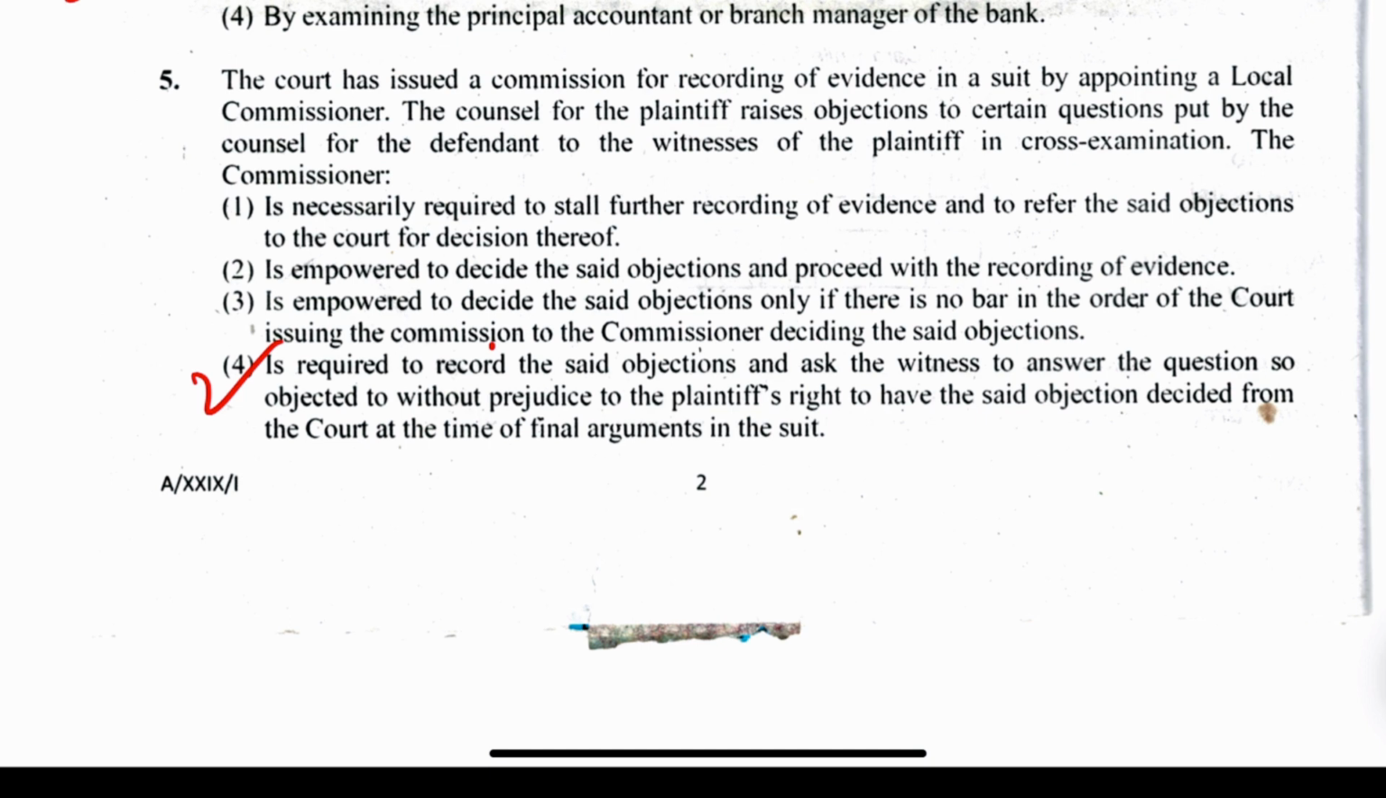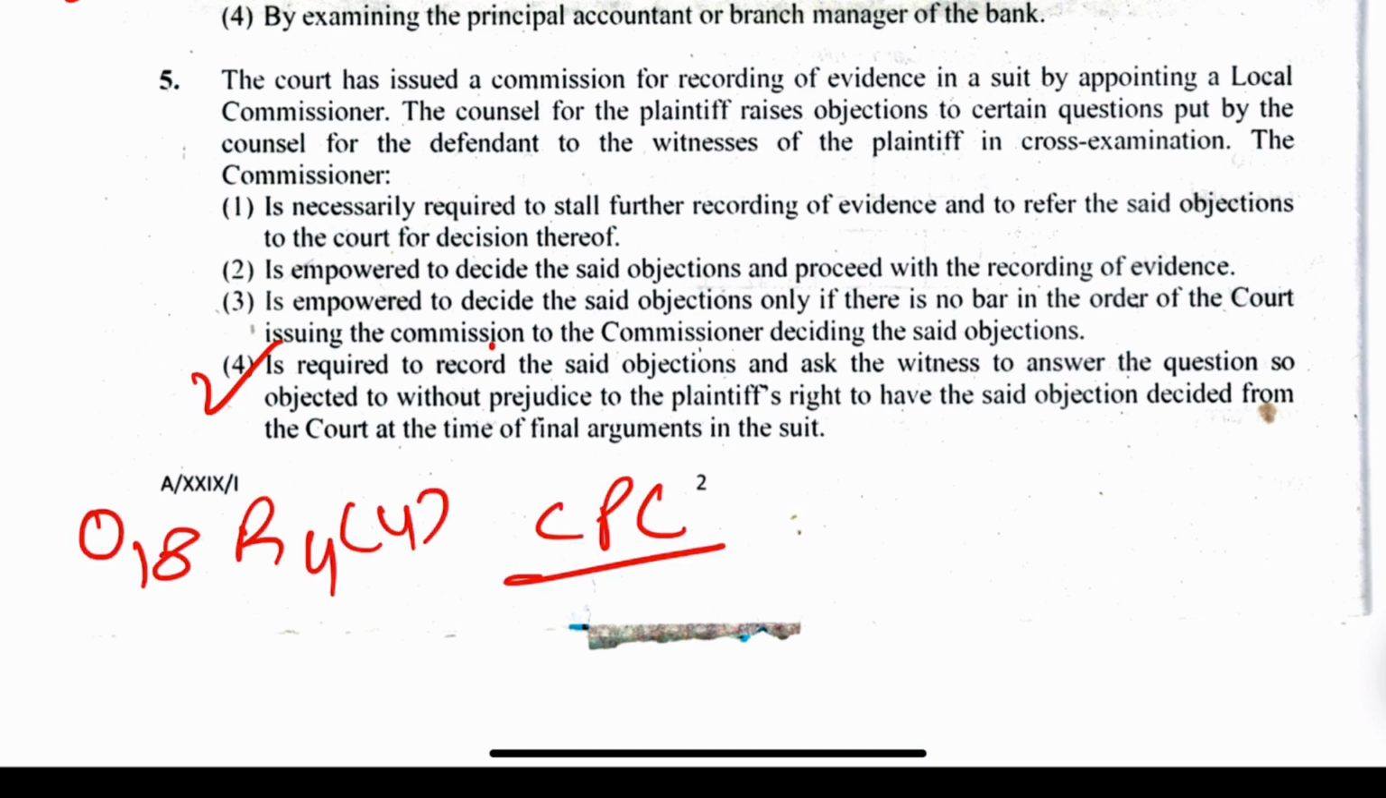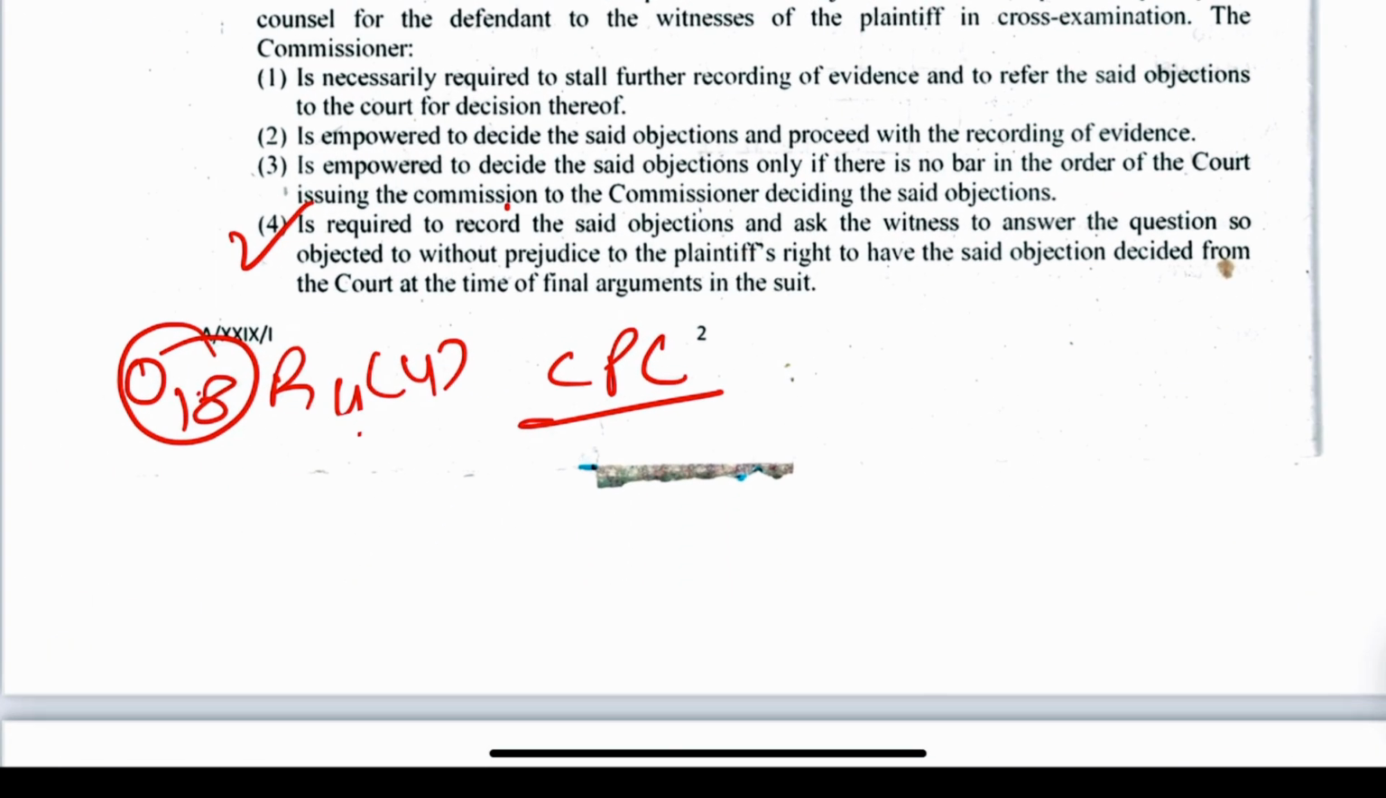And where is it mentioned? Order 18 Rule 4 Sub-Rule 4 of CPC. Okay, and what does Order 18 talk about? It talks about hearing of the suit and examination of witnesses. And Order 18 Rule 4 talks about recording of evidence. And its clause 4 says the commissioner may record such remarks as he thinks material respecting the demeanor of the witnesses while under examination, and its proviso is also mentioned there. So the right answer is option number 4.